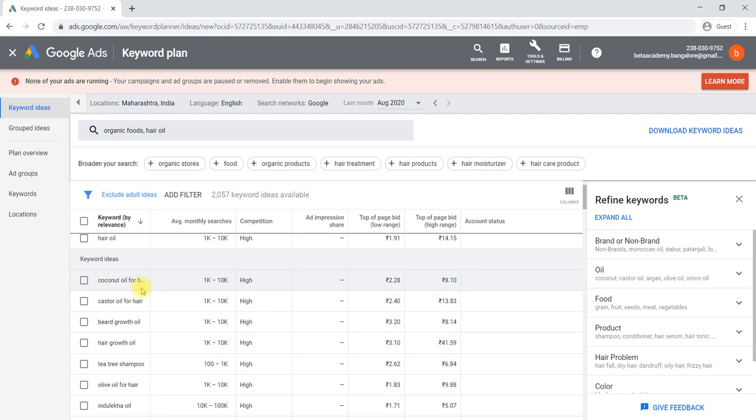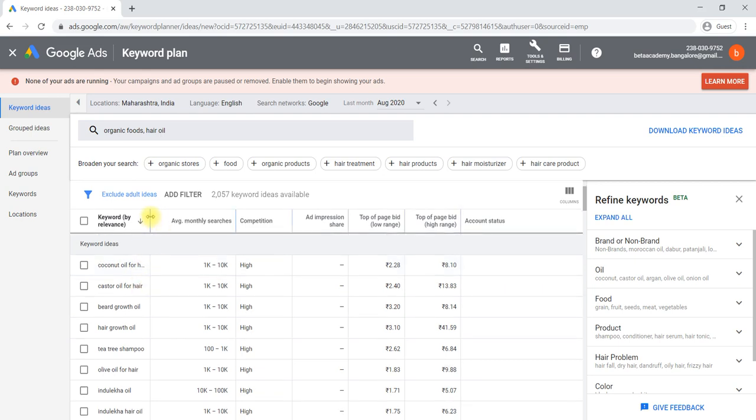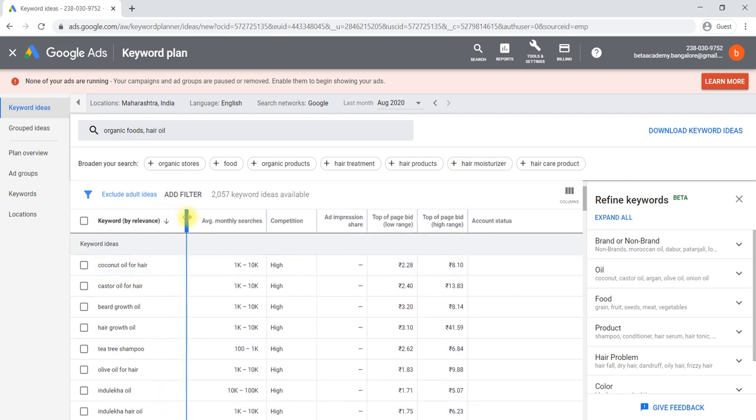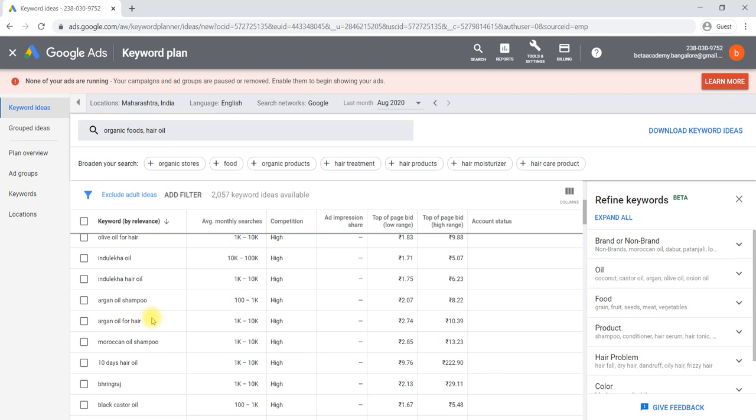Coconut oil for health, we can increase the width. For hair, castor oil for hair. These are some of the searches happening on Google, so you can also select these as a keyword if it is relevant to your business, to the product or service you are going to promote. Only if it is relevant should you select these.